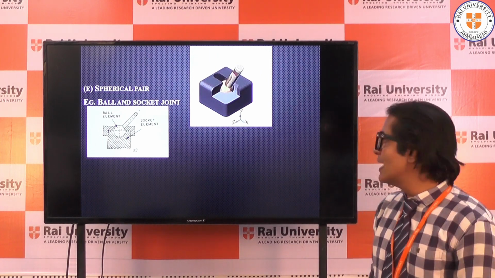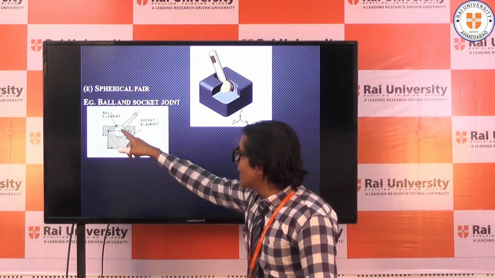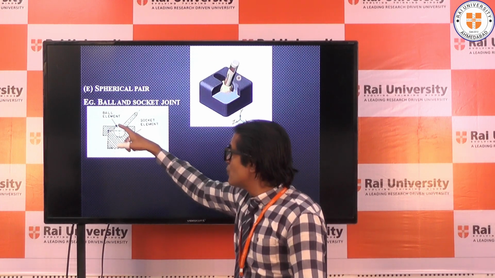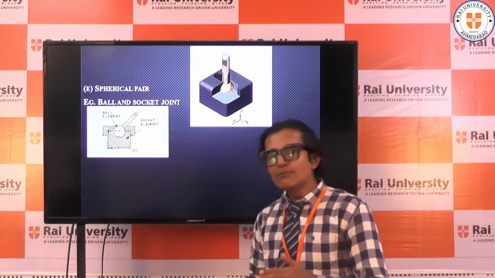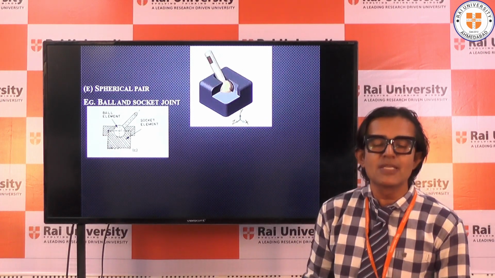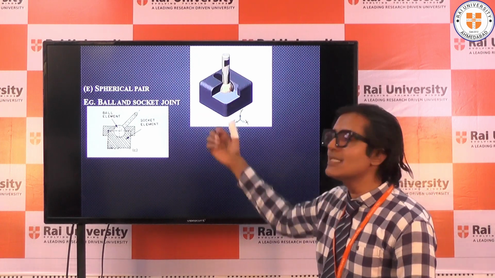Similarly, when two bodies are connected in such a way that one body of a spherical shape, you can see this is a sphere, moves inside another body which is fixed, then that type of pair is called a spherical pair.